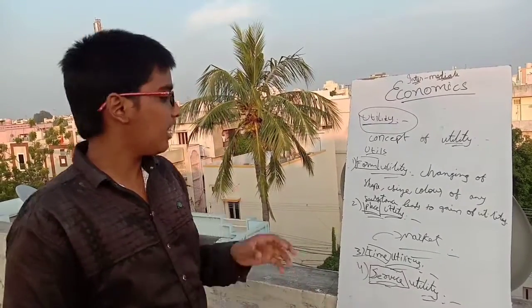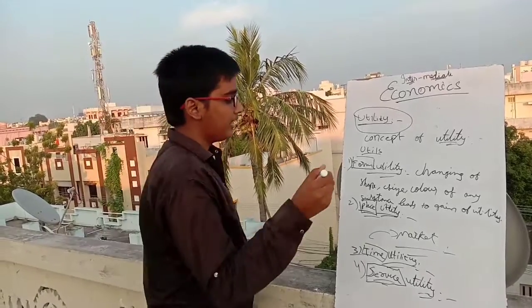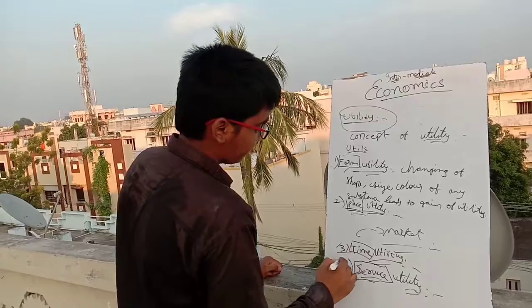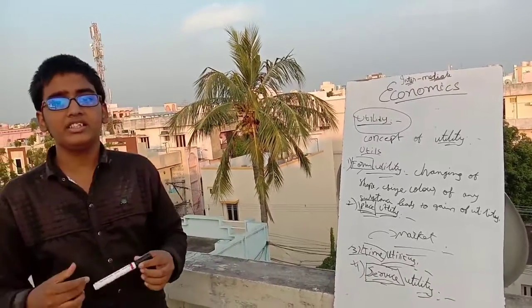So like that, there are 4 types of utilities. Number 1 is farm utility, number 2 is place utility, number 3 is time utility, and number 4 is service utility. So this is about the utility.